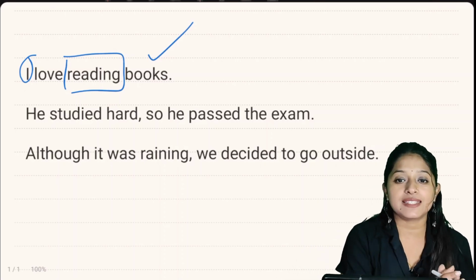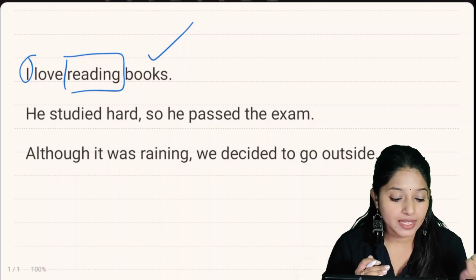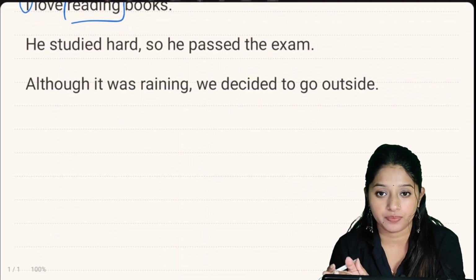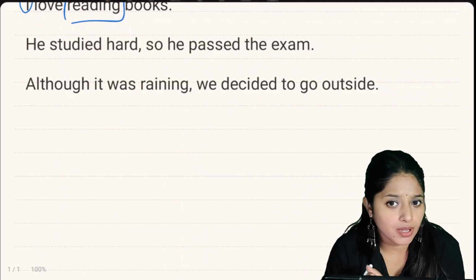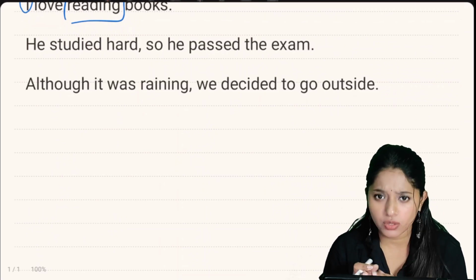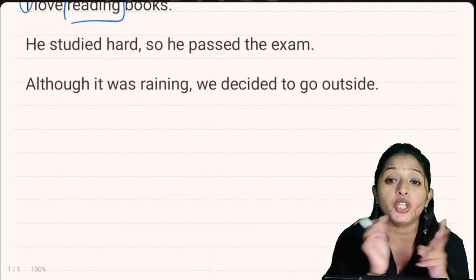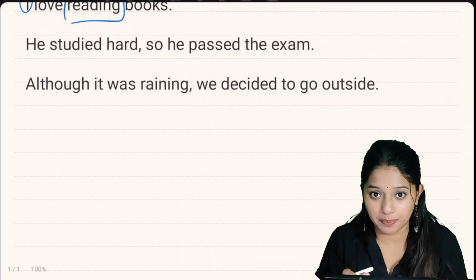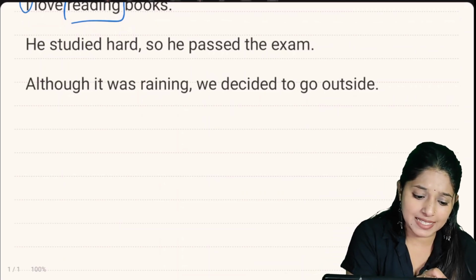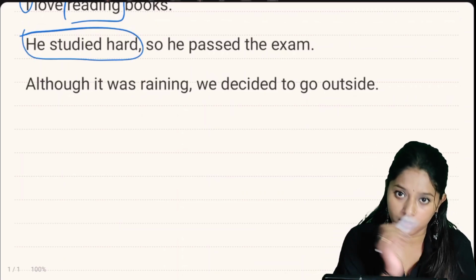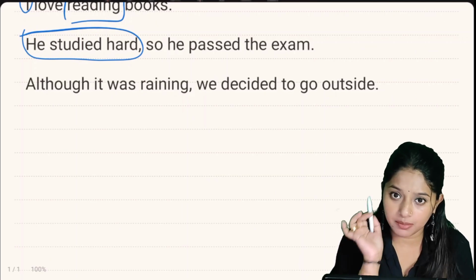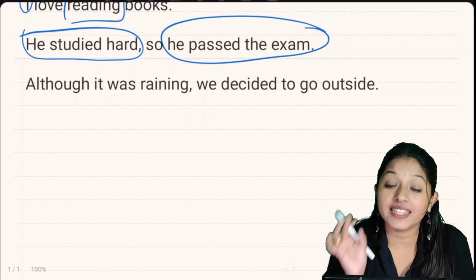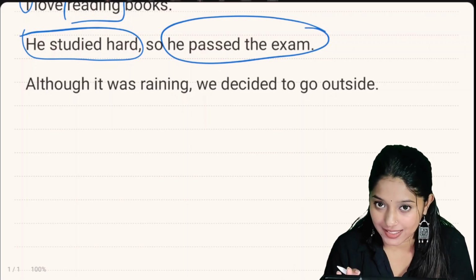Now let's see the second sentence. He studied hard, so he passed the exam. So what kind of sentence is this? Compound sentence. So what was the idea of a compound sentence? Two independent ideas. So let's see the two independent ideas first. He studied hard. Okay, independent idea, he studied hard. It means something, right? He passed the exam. It is also giving a complete sentence, right?